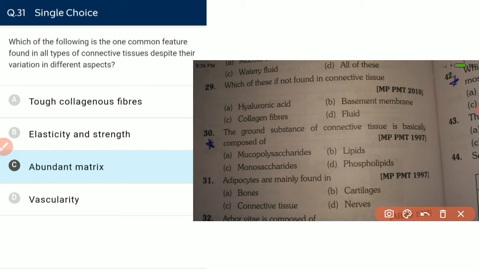Whatever the type, all connective tissue has abundant matrix. The ground substance of connective tissue is basically composed of mucopolysaccharide. It is also a type of question that is very common. Mucopolysaccharide is the most common type of ground substance found in connective tissue.